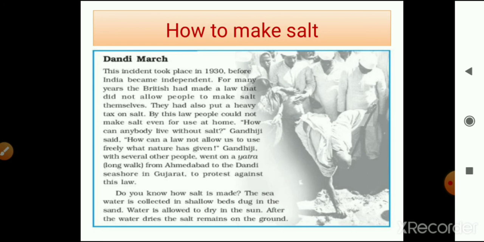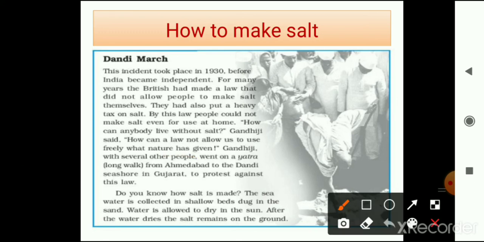So Gandhiji said, how can a law not allow us to use freely what nature has given? So Gandhiji was against this law. Gandhiji, with several other people, went on a yatra, a long walk, from Ahmedabad to Dandi seashore in Gujarat.